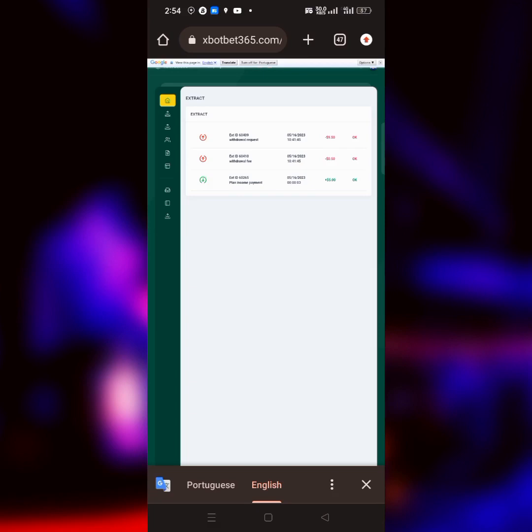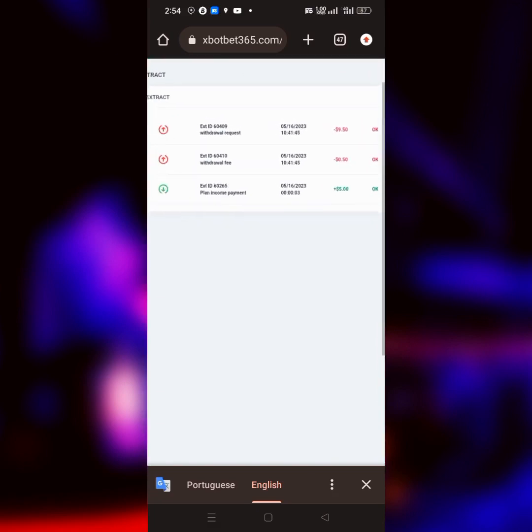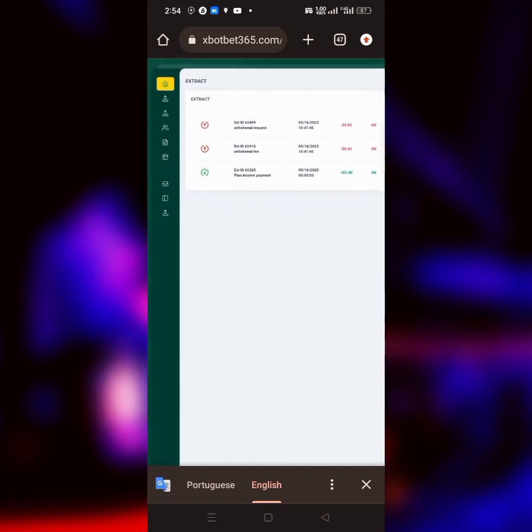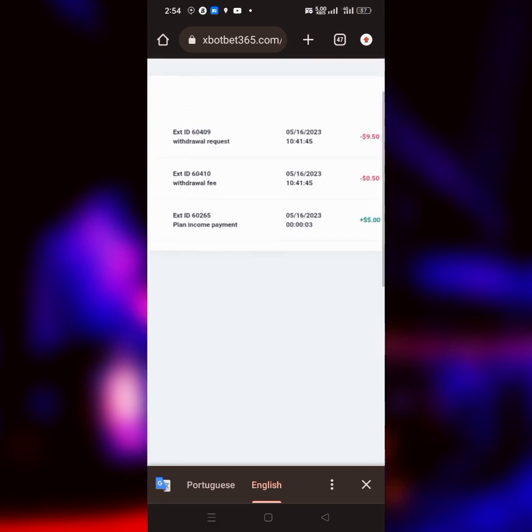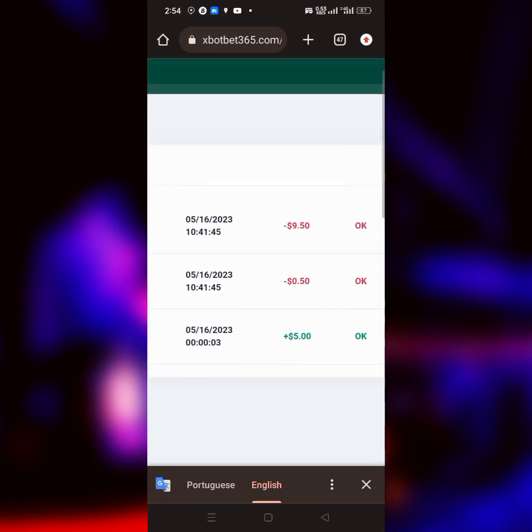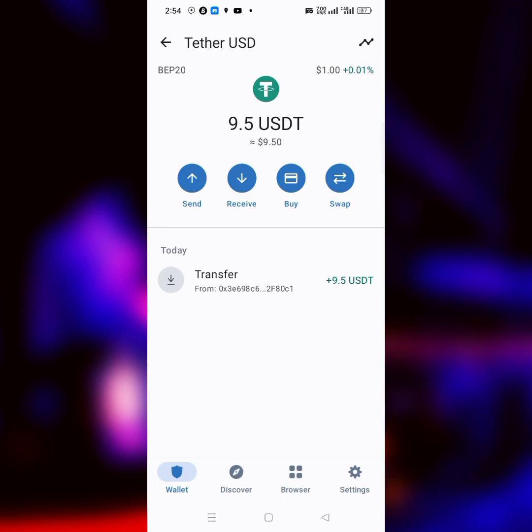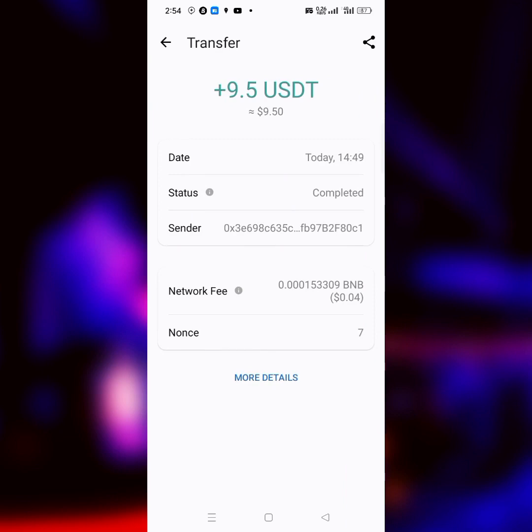So if you go over to the account now, you see that my withdrawal was successful, and just like I told you guys, they're going to remove 5% of withdrawal charges. Look at it over here. Withdrawal charges of 50 cents was recorded and $9.50 was paid to me. And right here on my account, you can see that the withdrawal was successful to my trust wallet. So if you click over here, you see this is $9.50, which I got.